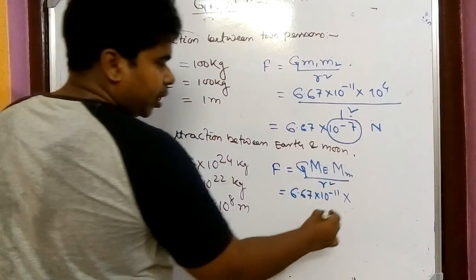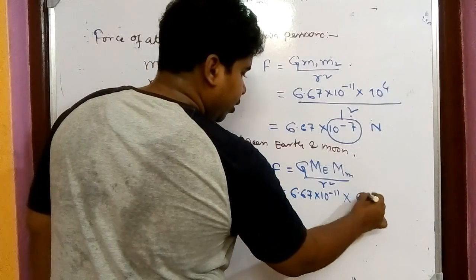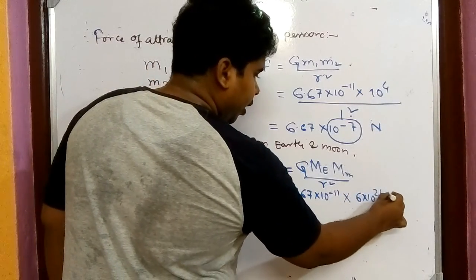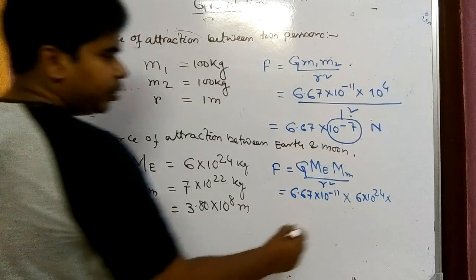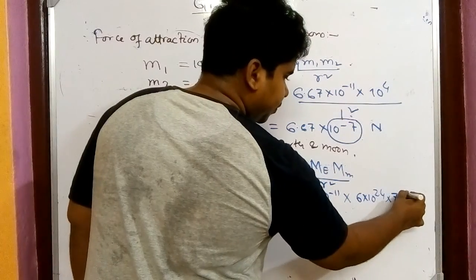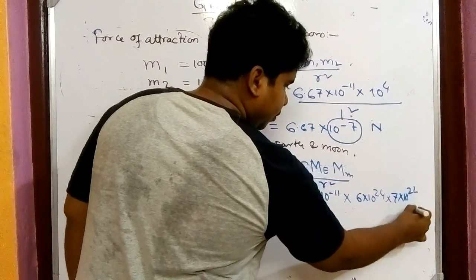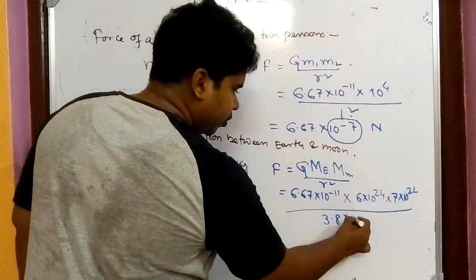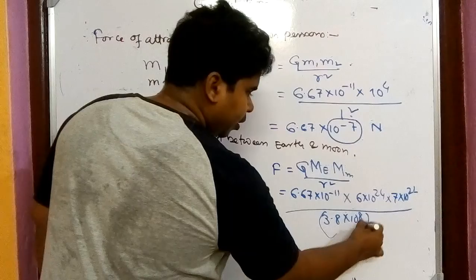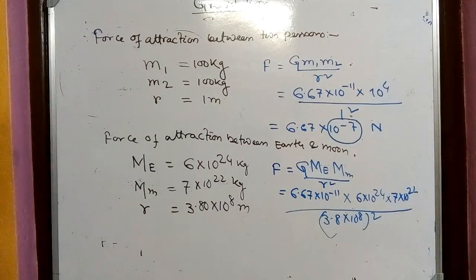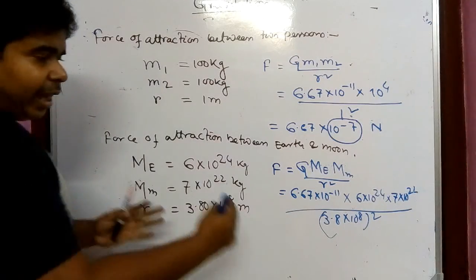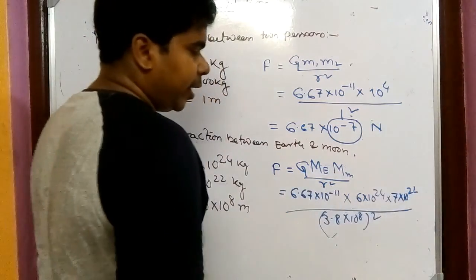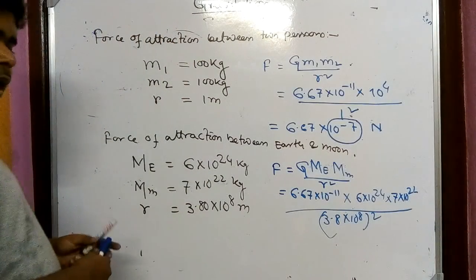Okay, so mass of earth is 6 into 10 to the power 24, into 7 into 10 to the power 22, by r square, means 3.8 into 10 to the power 8 whole square. Okay, so that should be the force between them. Now what we have to do? Now we have to take the power term on one side and non-power term on another side.